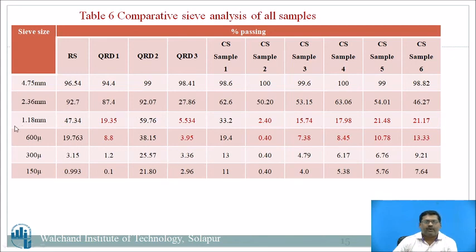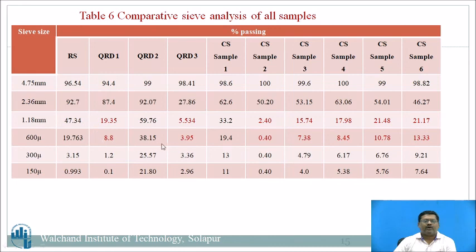What problem is found? River sand, let us consider this a natural resource material: 1.18 is 47, 600 micron is 19. And if you consider the other materials which are not from exactly natural sources, the crushed sand and quarry rock dust, for the values of 1.18 and 600 microns there is a problem or complexity.